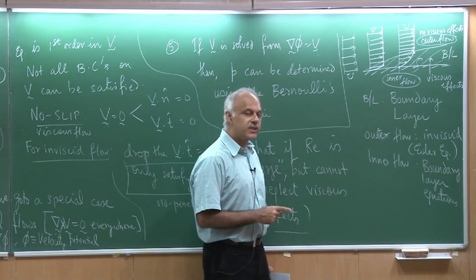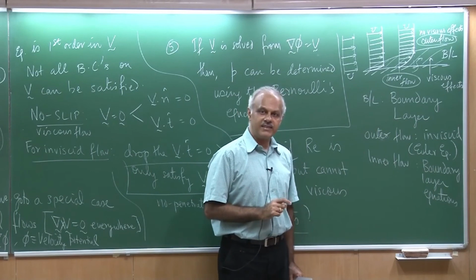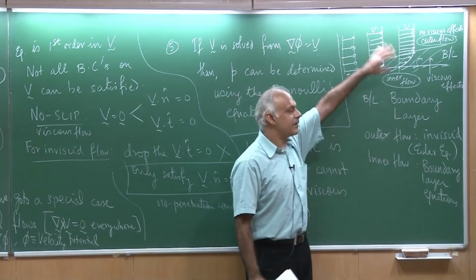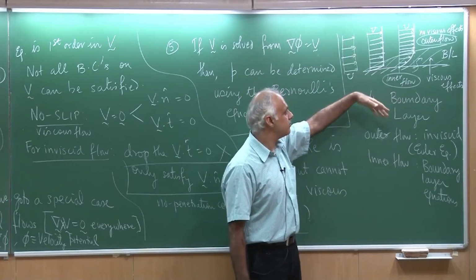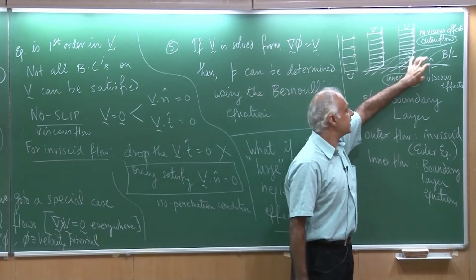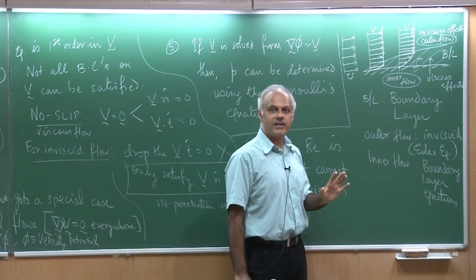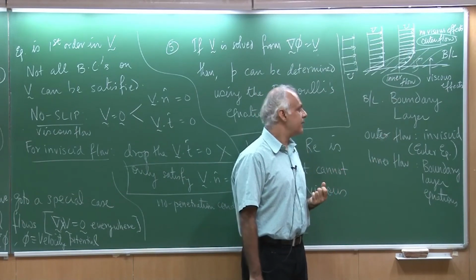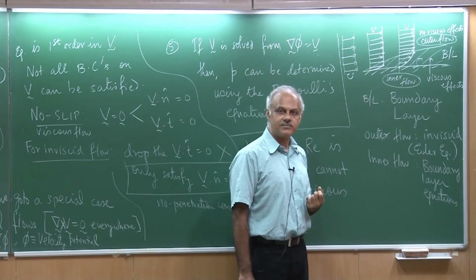So you really have two choices as a fluid mechanicist. You can take the full Navier-Stokes and solve them everywhere. You do not need to do this monkey business about separating the inner flow and the outer flow. But you will probably need a computer for that. You cannot get, in most cases, an analytical solution.